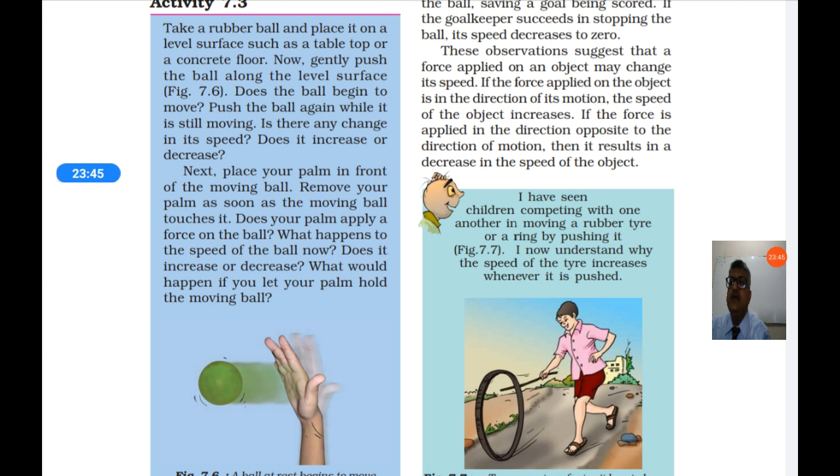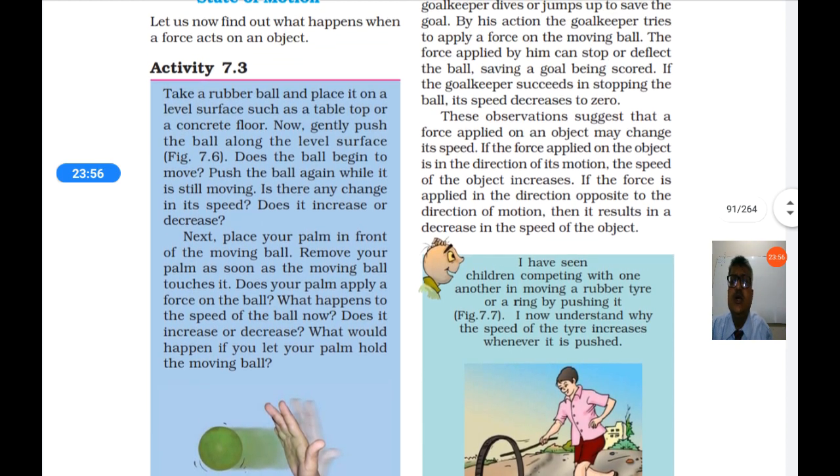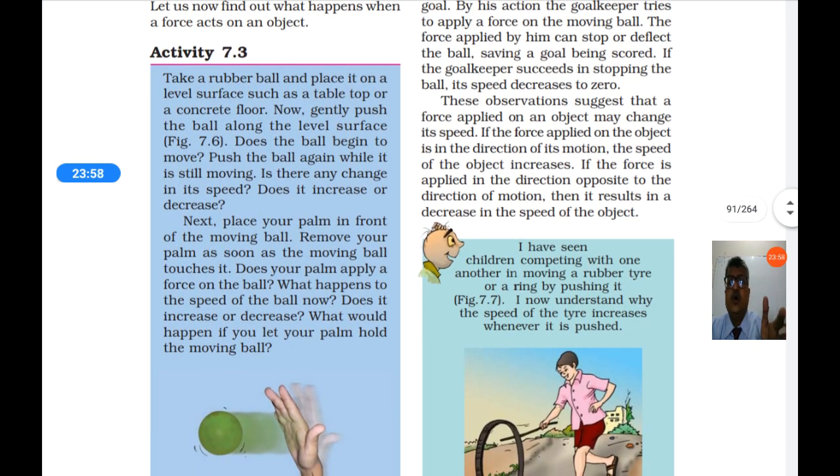What would happen if you let your palm hold the moving ball? If you hold the moving ball with your palm, it will stop. Its speed will become 0. So in this way, when you apply force, you can increase the speed of the ball, or you can decrease the speed of the ball, or you can stop the ball.